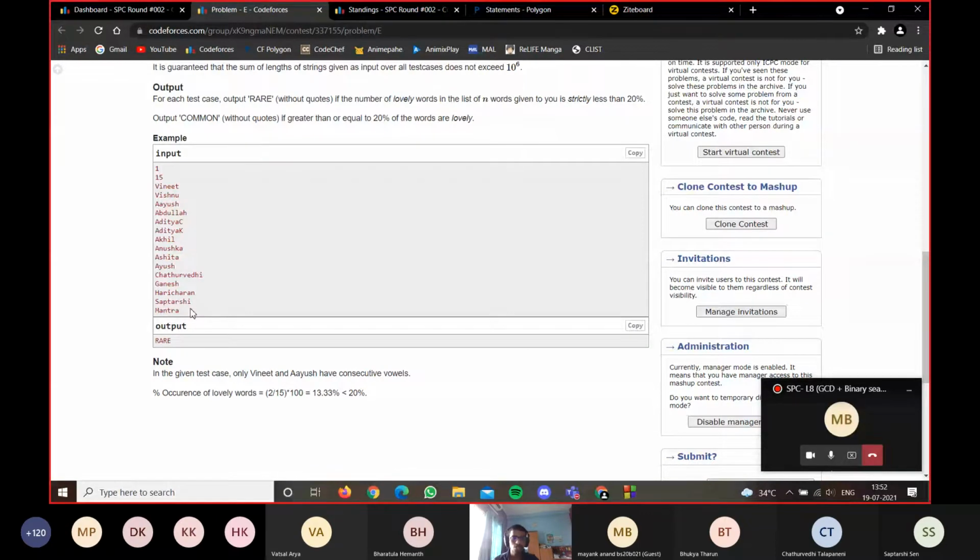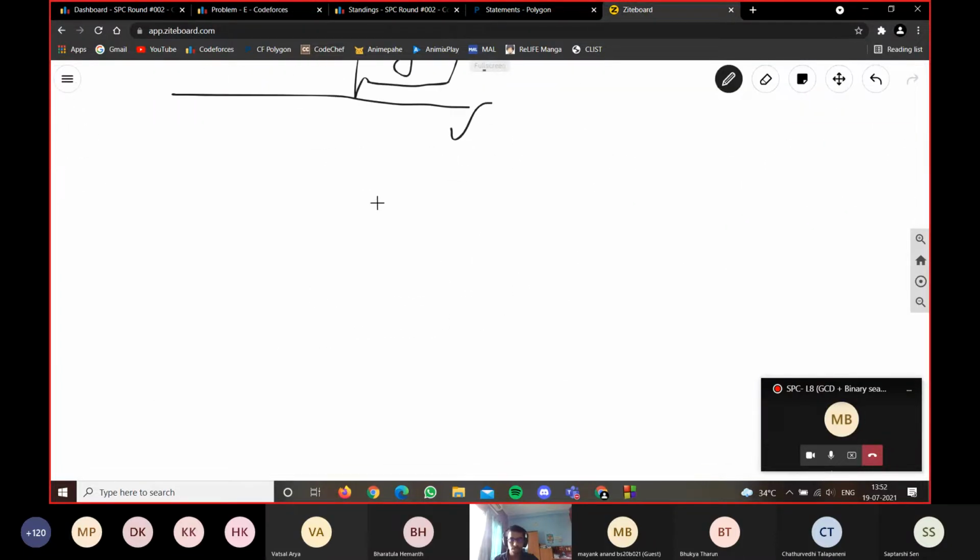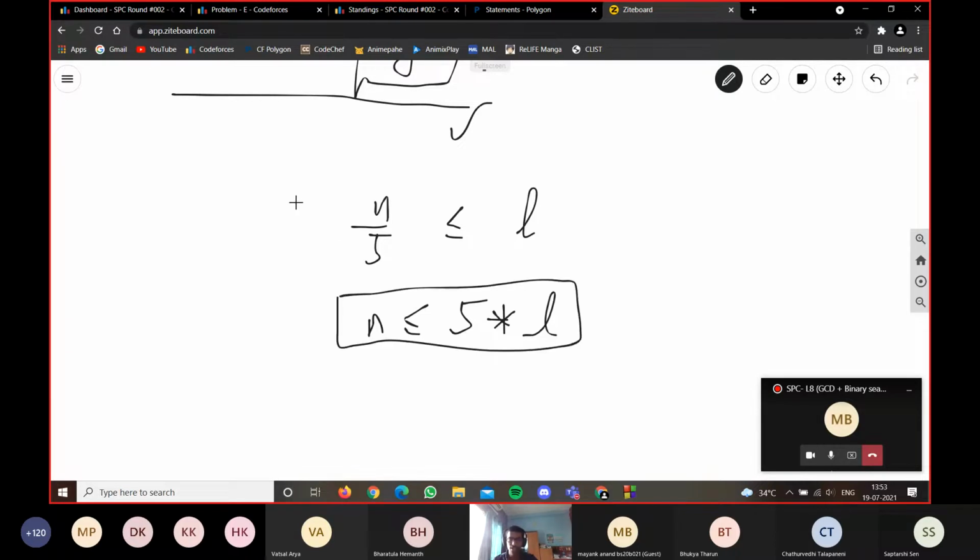So if 5 times the number of lovely words is greater than or equal to the total number of words, you put lovely, otherwise you put rare. Again, you don't do n by 5, the total number of words by 5, because that is integer division. 24 by 5 should actually be 4.8, but your computer will give you 4. So the actual strict condition would be written as n is equal to 5 into L. Try to avoid division in C++. Try to use multiplication as much as you can.